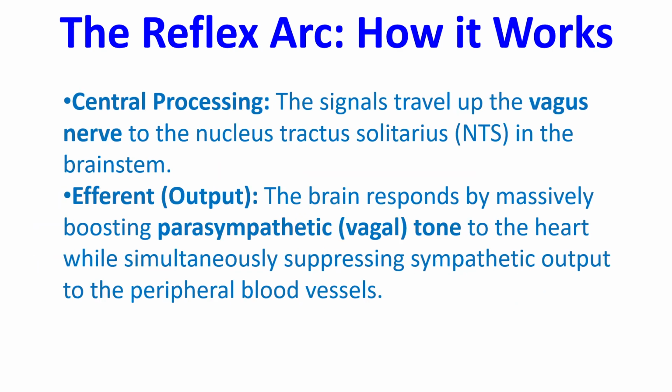Central processing. The signals travel up the vagus nerve to the nucleus tractus solitarius in the brainstem. Efferent output: the brain responds by massively boosting parasympathetic, that is vagal, tone to the heart while simultaneously suppressing sympathetic output to the peripheral blood vessels.